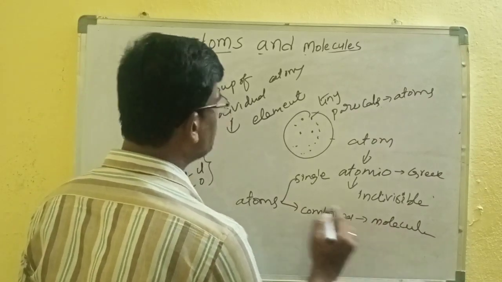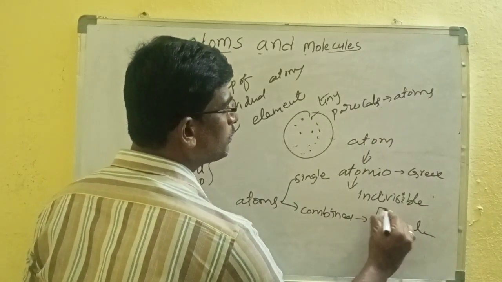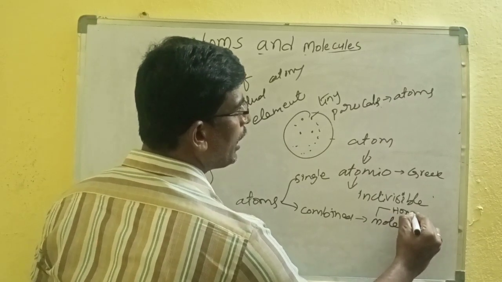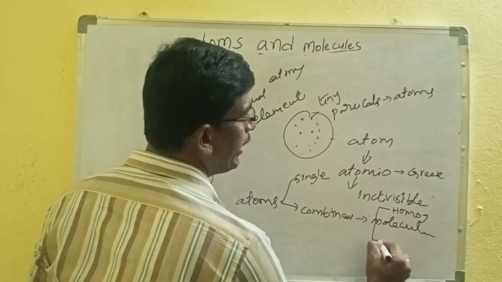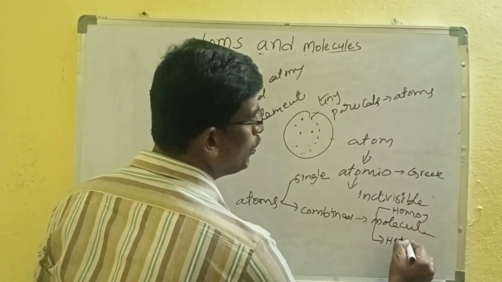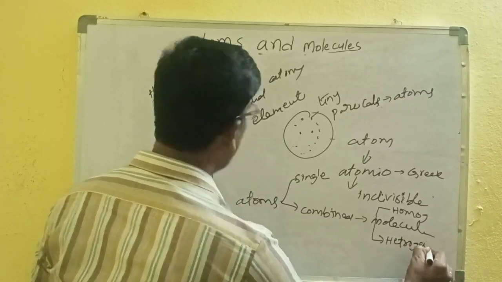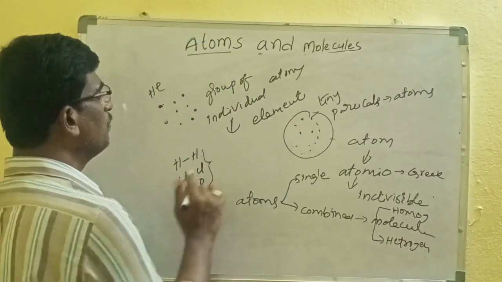Molecules are of two types: homogeneous and heterogeneous. Homo means the same atoms combined.